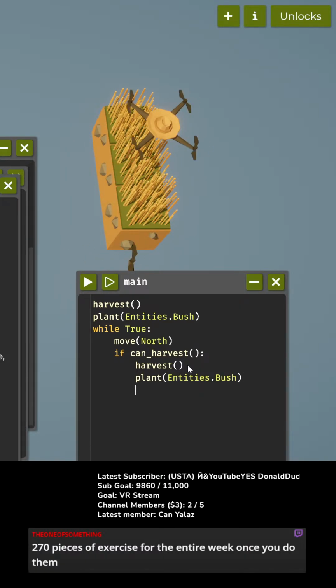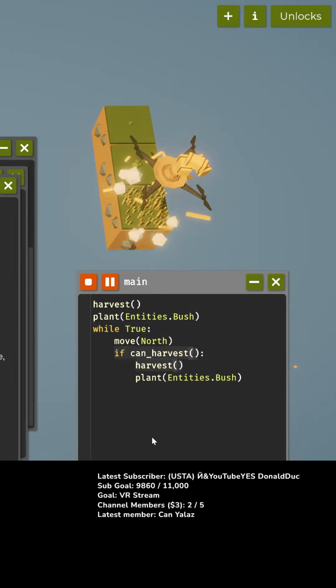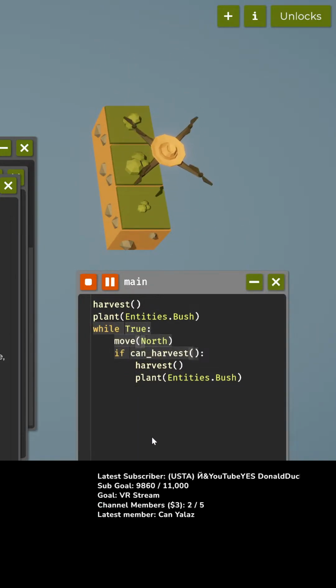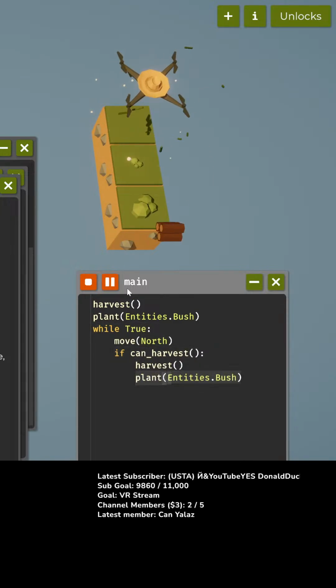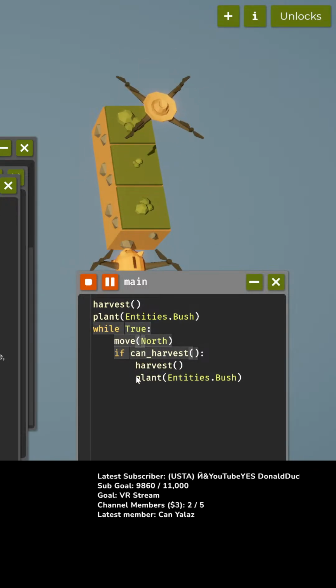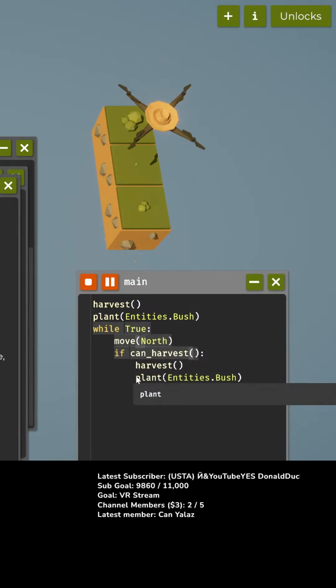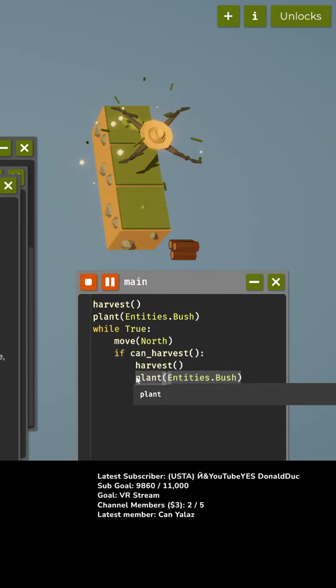So if I can harvest, I'm going to plant a bush. Otherwise, I'm just going to... Oh, there we go. Just moving north, looking until I've got something. Okay! So we've got trees growing, and occasionally we get trees, and occasionally we get grass.